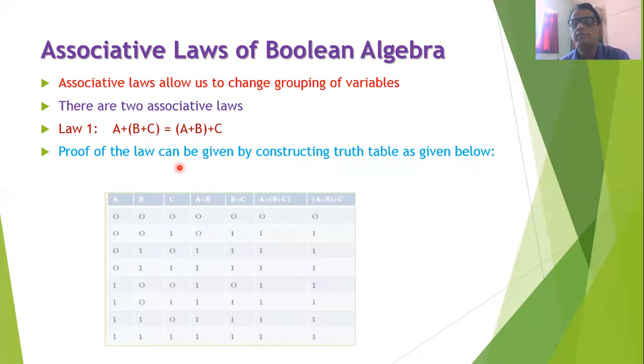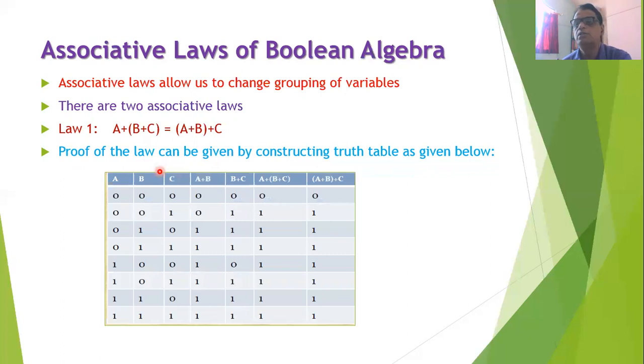Now here there are three variables, and therefore we need to consider 8 possible cases: A, B, C: 000, 001, 010, 011, 100, 101, 110, 111. In the next column, we will compute A + B. So A + B can be written as 0+0=0, 0+0=0, 0+1=1, 0+1=1, 1+0=1, 1+0=1, 1+1=1, 1+1=1.